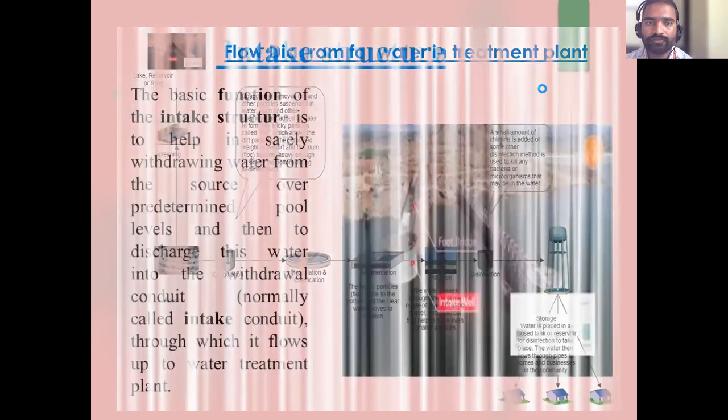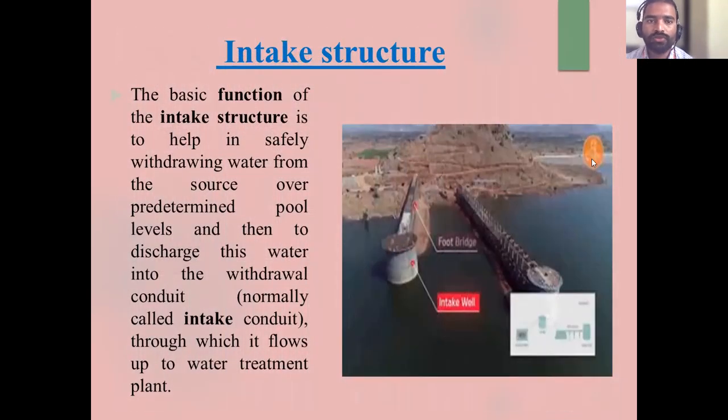So these are the steps used in a water treatment plant. First we should know what is the intake structure. Whenever water is there in the dam, see, this is a reservoir, correct? From this dam the water goes somewhere, and here is the water treatment plant, the WTP. I need to bring this water from the dam to the WTP, correct? I want one structure. This entire structure is called the intake structure.